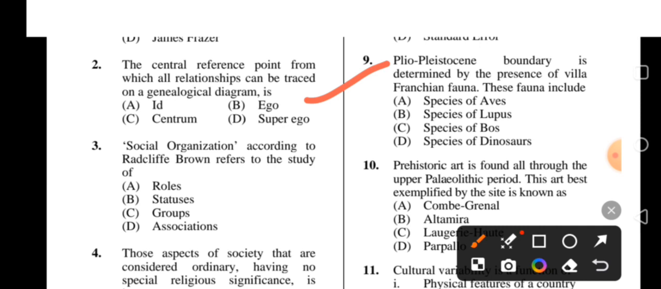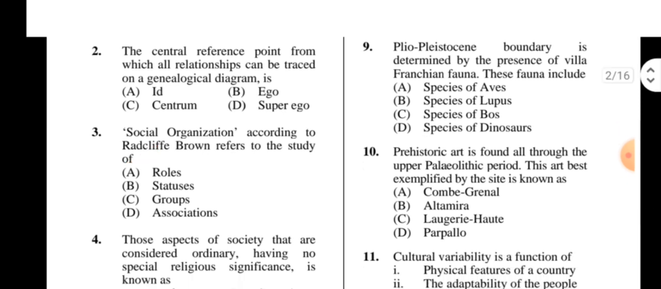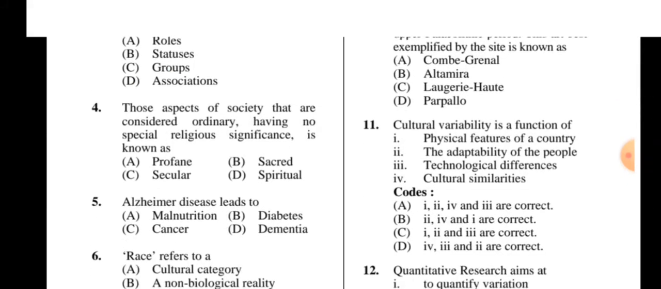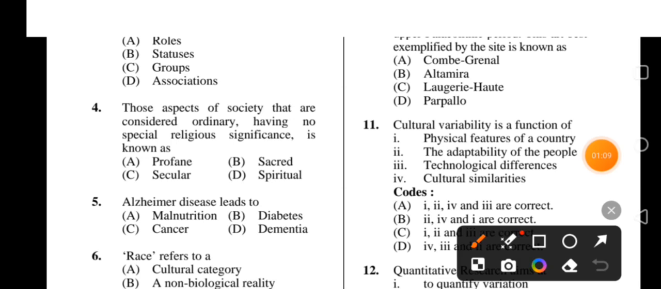Next, 3. Social organization according to Radcliffe-Brown refers to, 4 options: roles, status, groups, association. So here the right option is roles. Next, 4. Those aspects of society that are considered ordinary, having no special religious significance, is known as profane, secular, sacred, spiritual. So, which would be the right answer? Profane. A is the correct option.